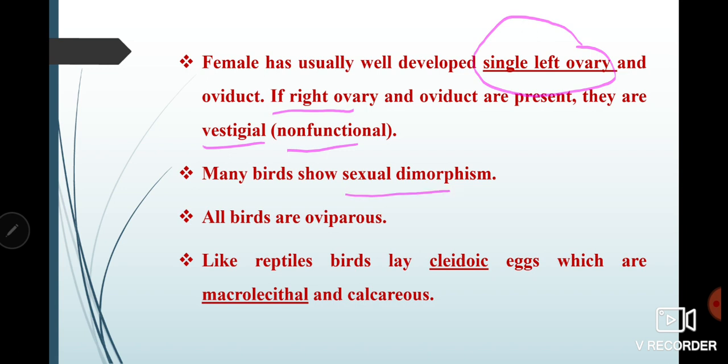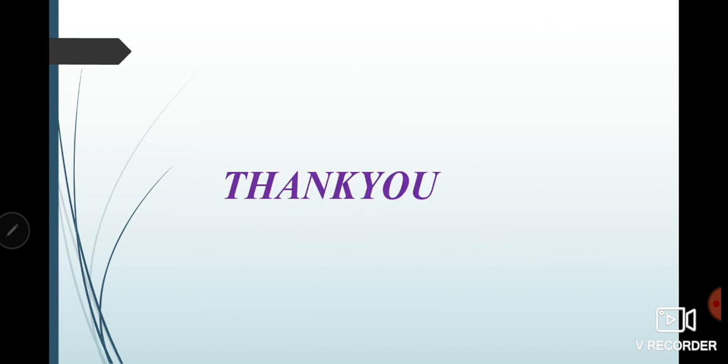Many birds show sexual dimorphism also, means you can easily see which one is male or which one is female. They are also egg laying, or oviparous. Okay, like reptiles, birds lay cleidoic eggs. Cleidoic eggs means their eggs have a shell that's made of calcium. Okay, and their eggs are macrolecithal. Macrolecithal means there is a good amount of yolk present.